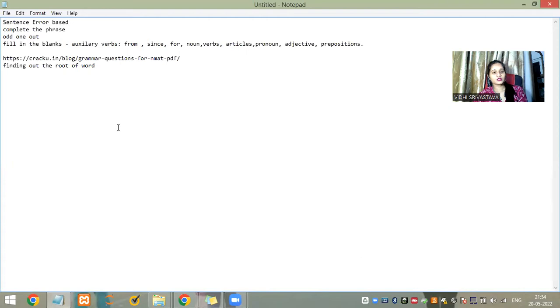Now, root word also was a question that I found in MICA and IIFT exams, finding the root word and the origin of the root word. There were a lot of questions based on the root word, where they asked what is the origin of the root word.